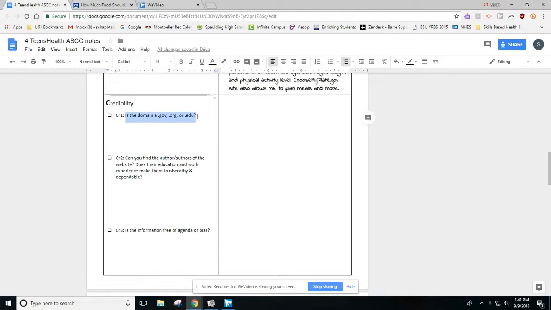So as you may know already, a .gov site is from a government agency from the US government. A .org is oftentimes a non-profit organization, which means that their main goal for existing isn't usually just making lots of money. Usually they have got another goal in mind, which is hopefully for our benefit. And then a .edu site is a school or higher education institution like a college or university. So this is a very easy one to check for.